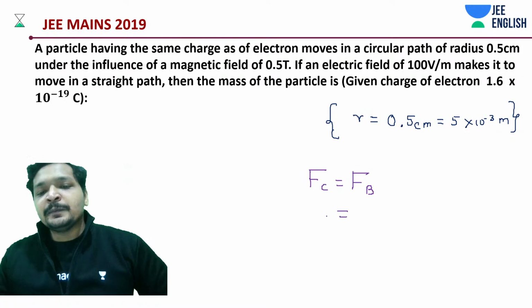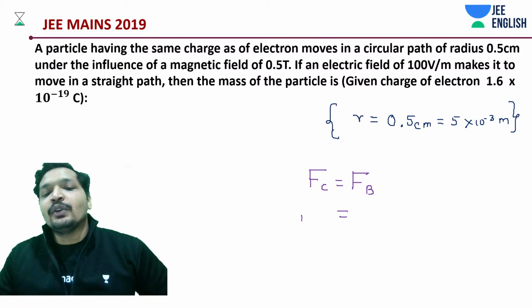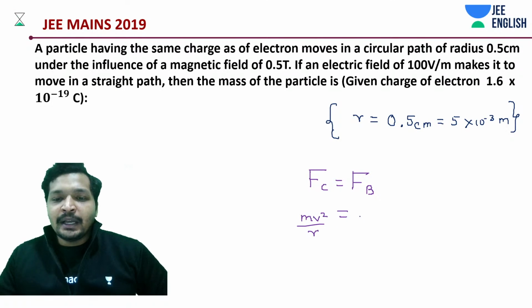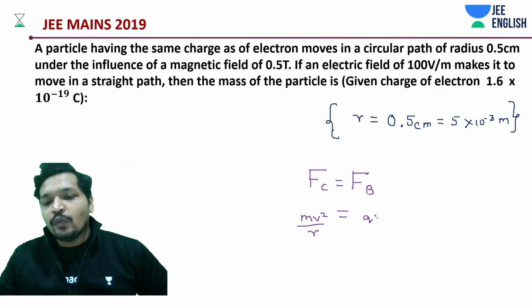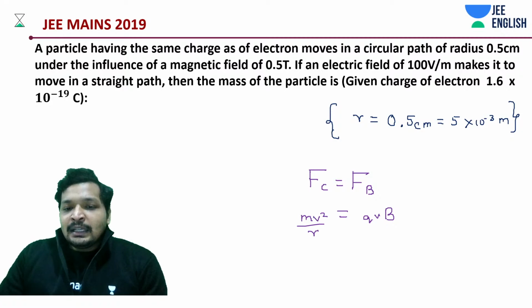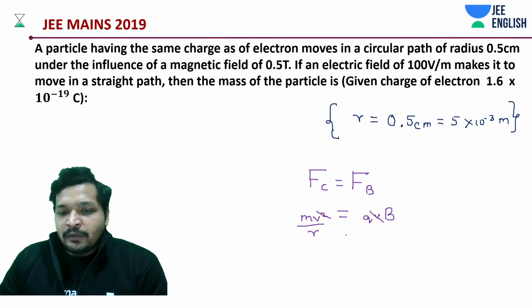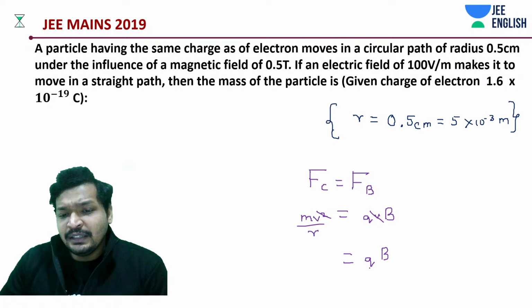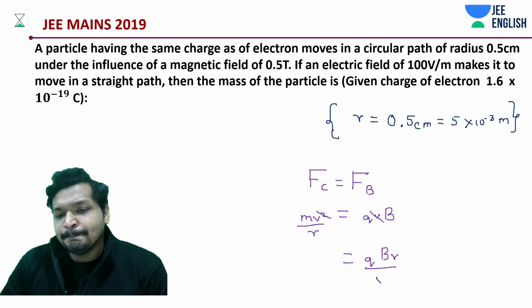And that centripetal force magnitude is going to be the same as your magnetic force. And what do we have? mv square by r is equal to qvb. And then one velocity goes off, and we have qbr divided by v is equal to m.